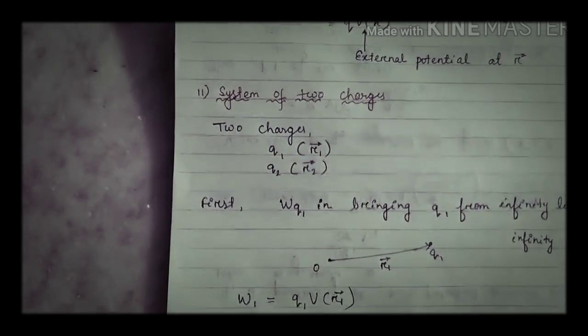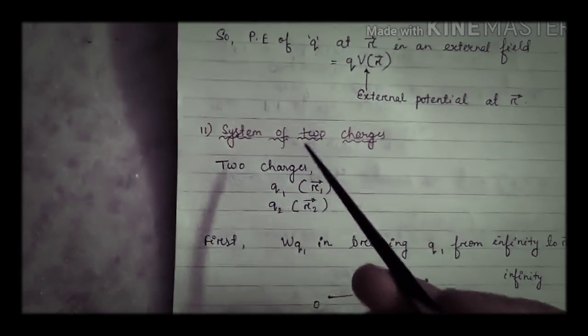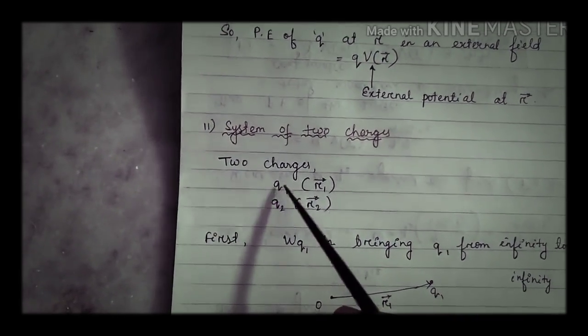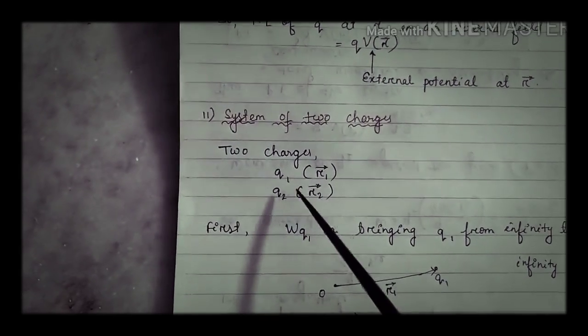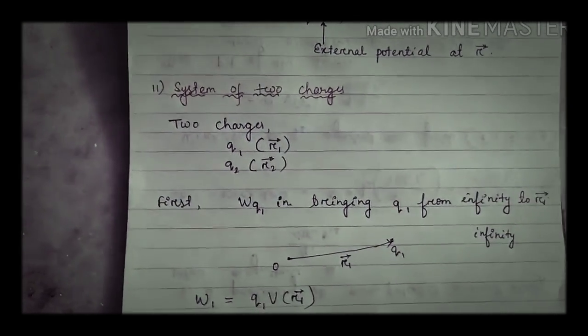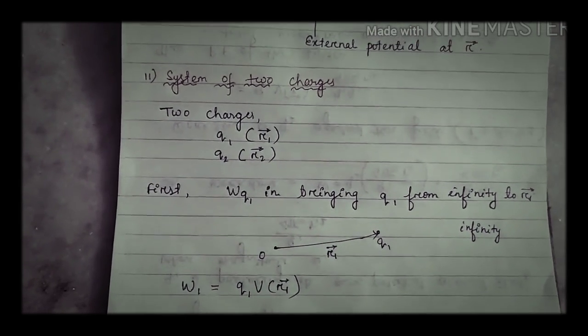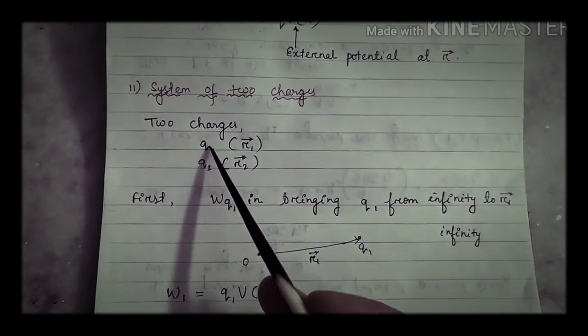Okay students, now you understood for a single charge. Let's go to the system of two charges. Now we are having two charges: one is q1 having position vector r1, and q2 having position vector r2. So how will we bring the charges? We'll bring the charges one by one. First we'll bring the first charge, that is q1.